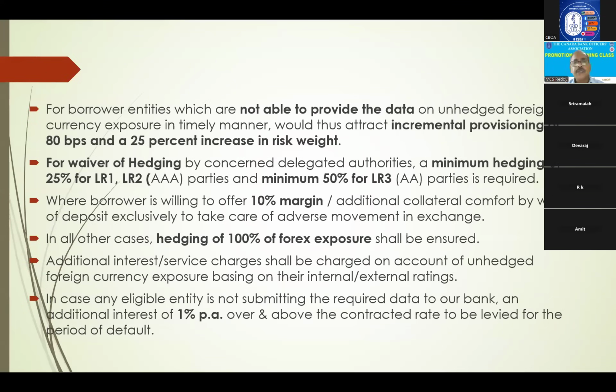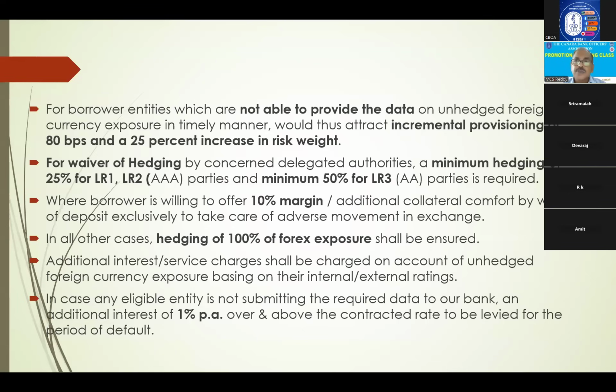Right? Okay. For waiver of this BPS plus additional provisioning, if you want to waive this unhedged foreign currency charge, the party has to maintain at least 25% hedging, minimum. It is for LR1 and LR2. And for LR3 parties, minimum 50% hedging should be there. Then it can be waived for the remaining portion. Right? Or where the borrower is willing to offer 10% margin or additional collateral comfort.